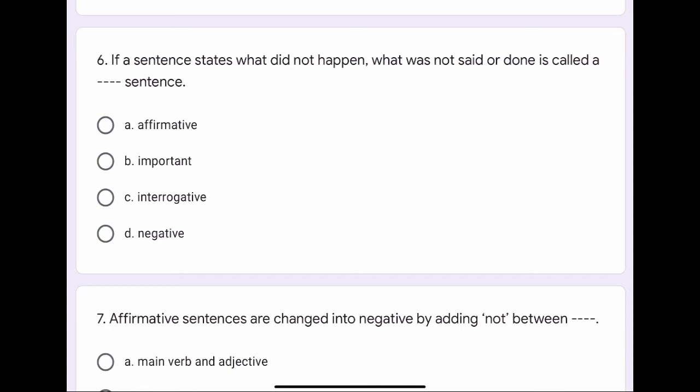Question number 6. If a sentence states what did not happen, what was not said or done, it is called a dash dash sentence. The options are A. Affirmative, B. Important, C. Interrogative, or D. Negative. The correct option is D. Negative.